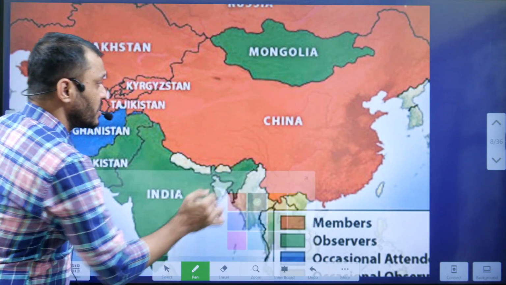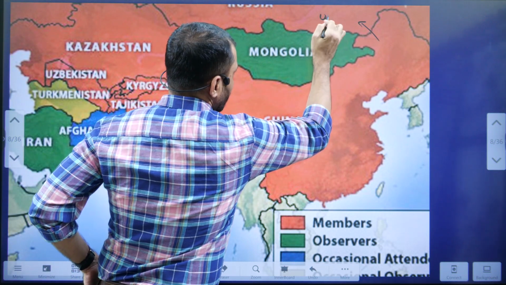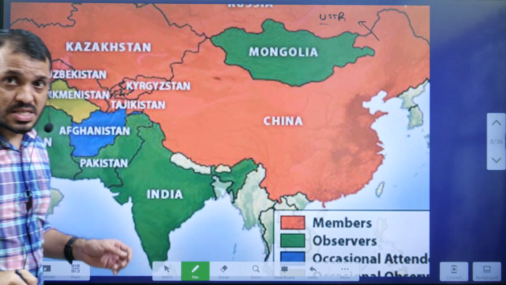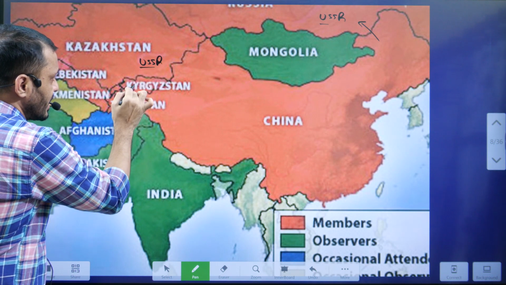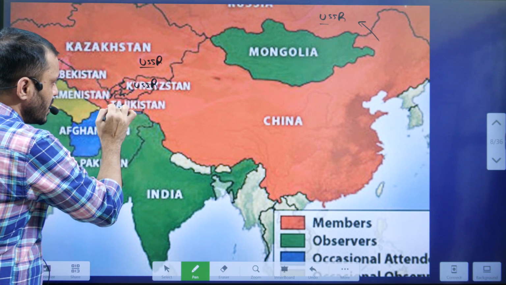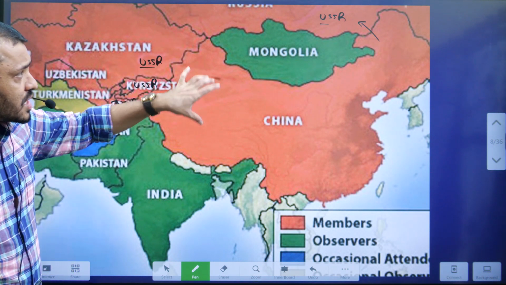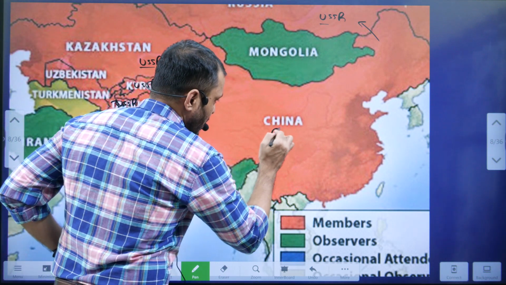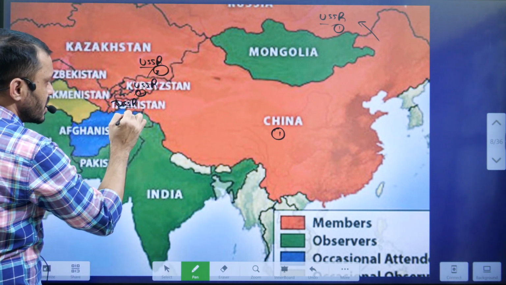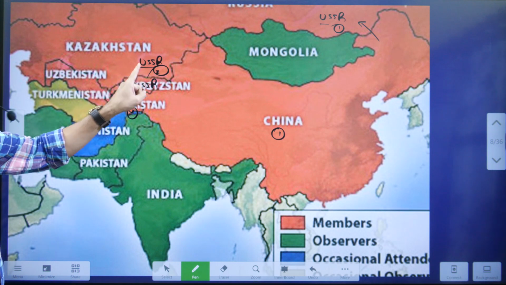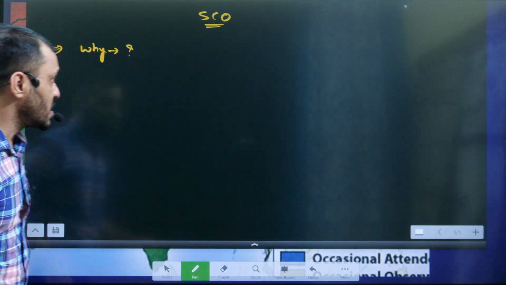Previously, China's borders were with Russia, which was part of the USSR, and Kazakhstan, Kyrgyzstan and Tajikistan, which were also part of the USSR. That means China plus four USSR nations: Russia, Kazakhstan, Kyrgyzstan and Tajikistan.